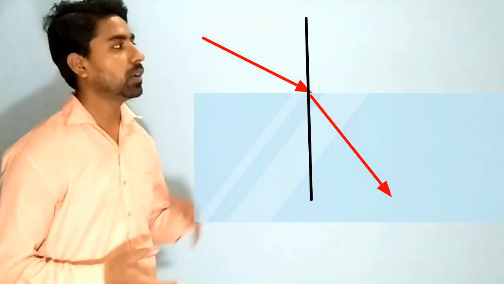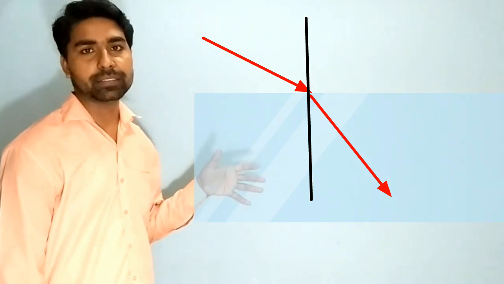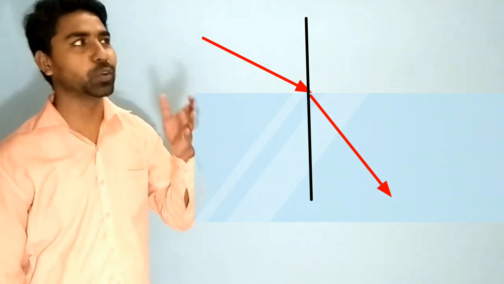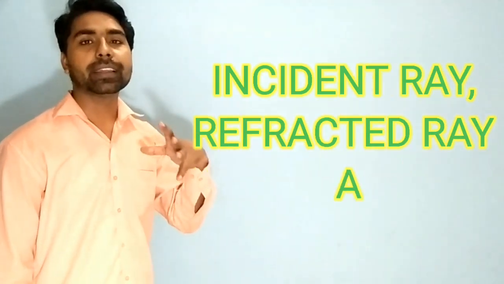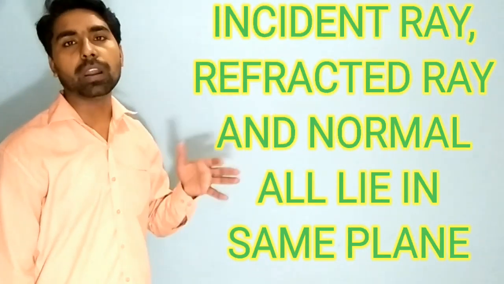And the second law says, in the diagram you have seen the incident ray, the refracted ray and the normal all on your screen. No one was coming out of the screen, no one was going inside the screen. So we can say that the incident ray, refracted ray and the normal all lie in the same plane. These are the two laws of refraction.